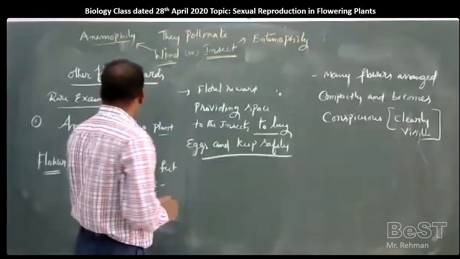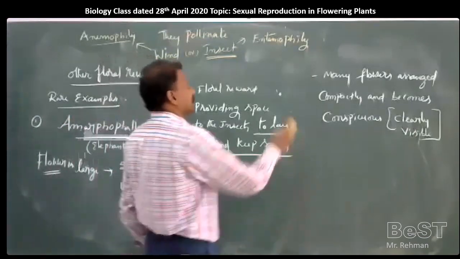Some other rare examples of floral rewards are there.